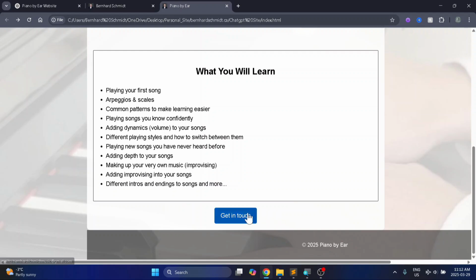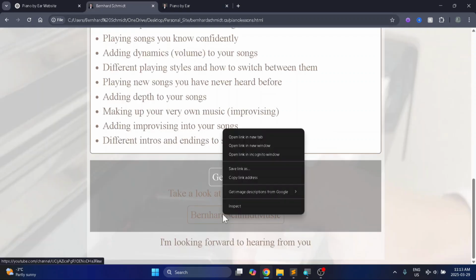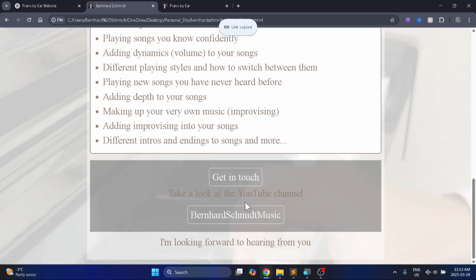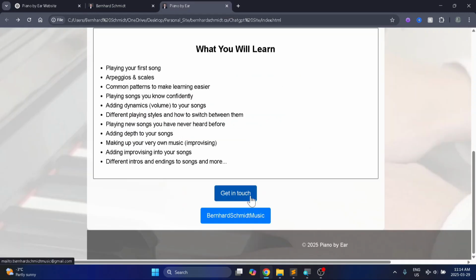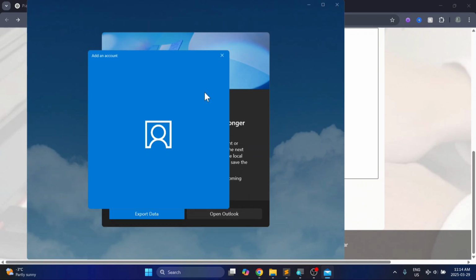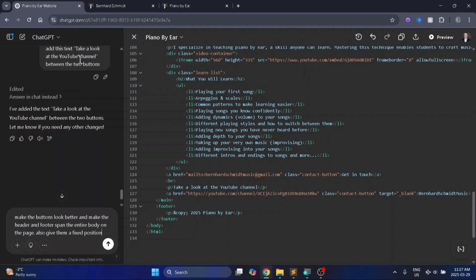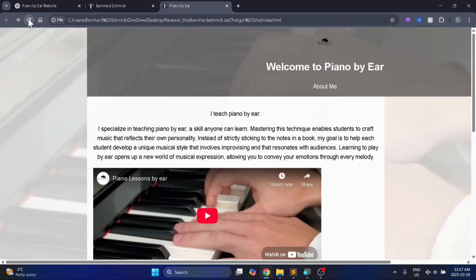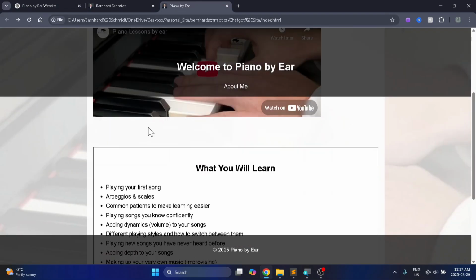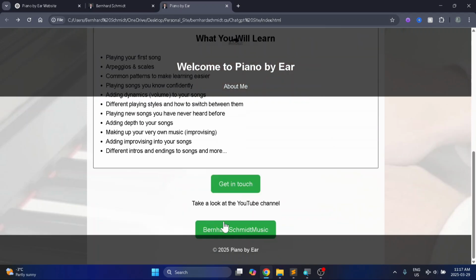Okay, it's now added that link and it's given it a big ugly blue button. And I also have this button here. I'm gonna copy the address again. And let's see if the links work. First one works, and the second one works. Okay, there we go. Now those buttons are now green. Looks a little better than blue, I guess.